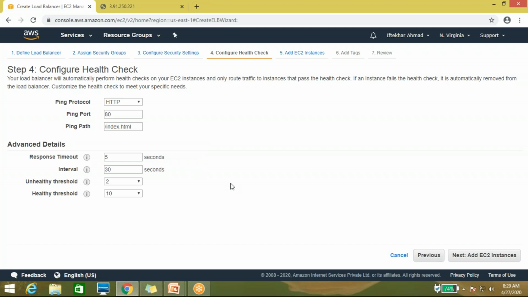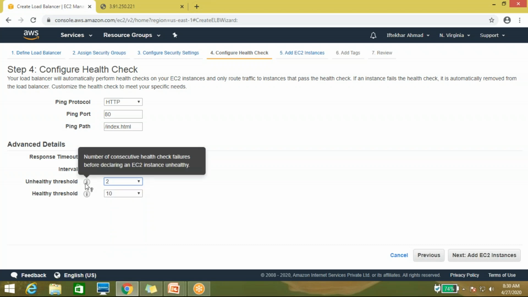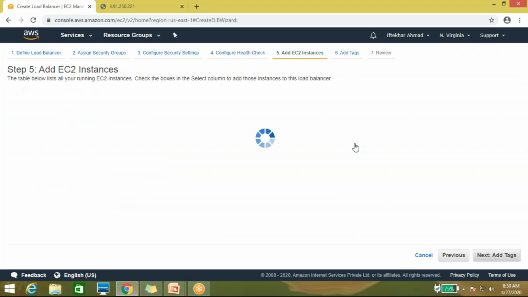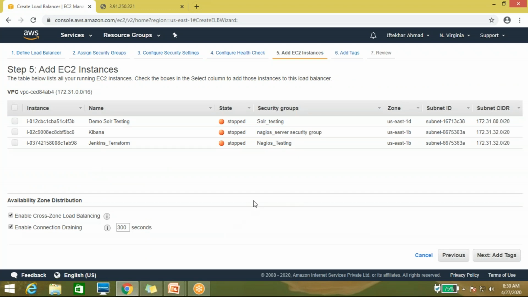The interval is 30 seconds, so it will check the health of the instance every 30 seconds. The unhealthy threshold, I believe, is 2, the number of consecutive health check failures before declaring an EC2 instance unhealthy. The healthy threshold is 10. It has already been configured, so I am not changing it.